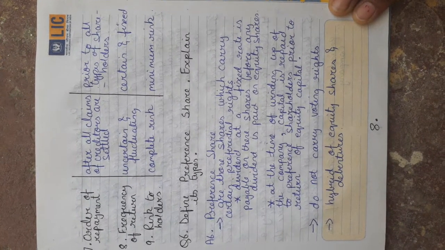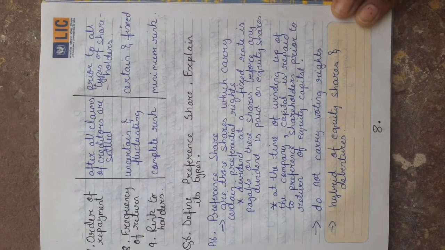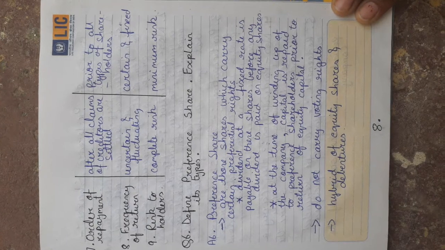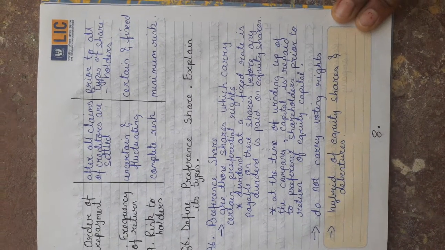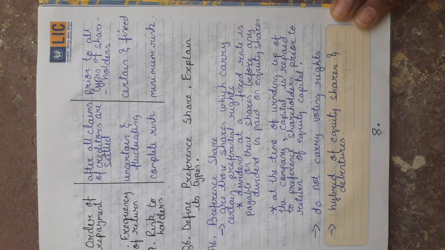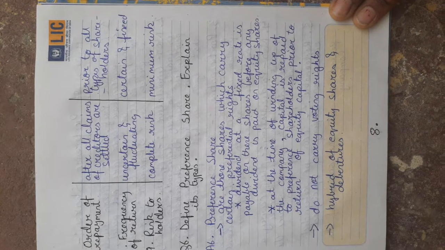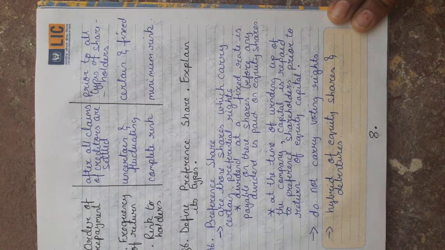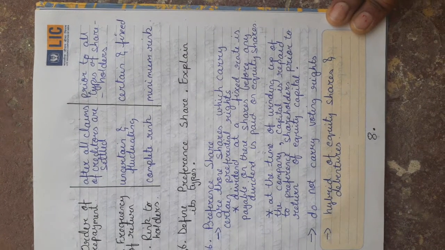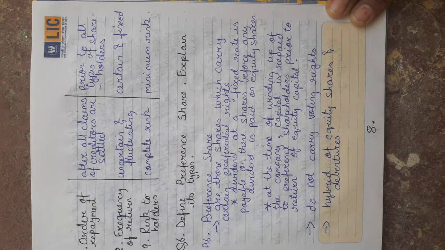Preference shareholders are entitled to a fixed rate of dividend, and this dividend is payable before any dividend is paid to equity shareholders. And when the company is winding up, capital is repaid to preference shareholders first, and then capital of equity shareholders is paid.